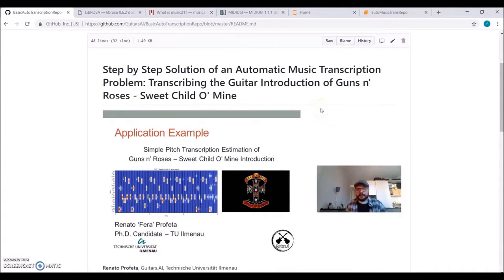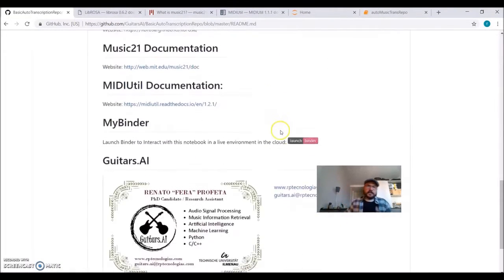We will go through the same way. There is the code on GitHub. You can run it locally or you can run it remotely using MindBinder.